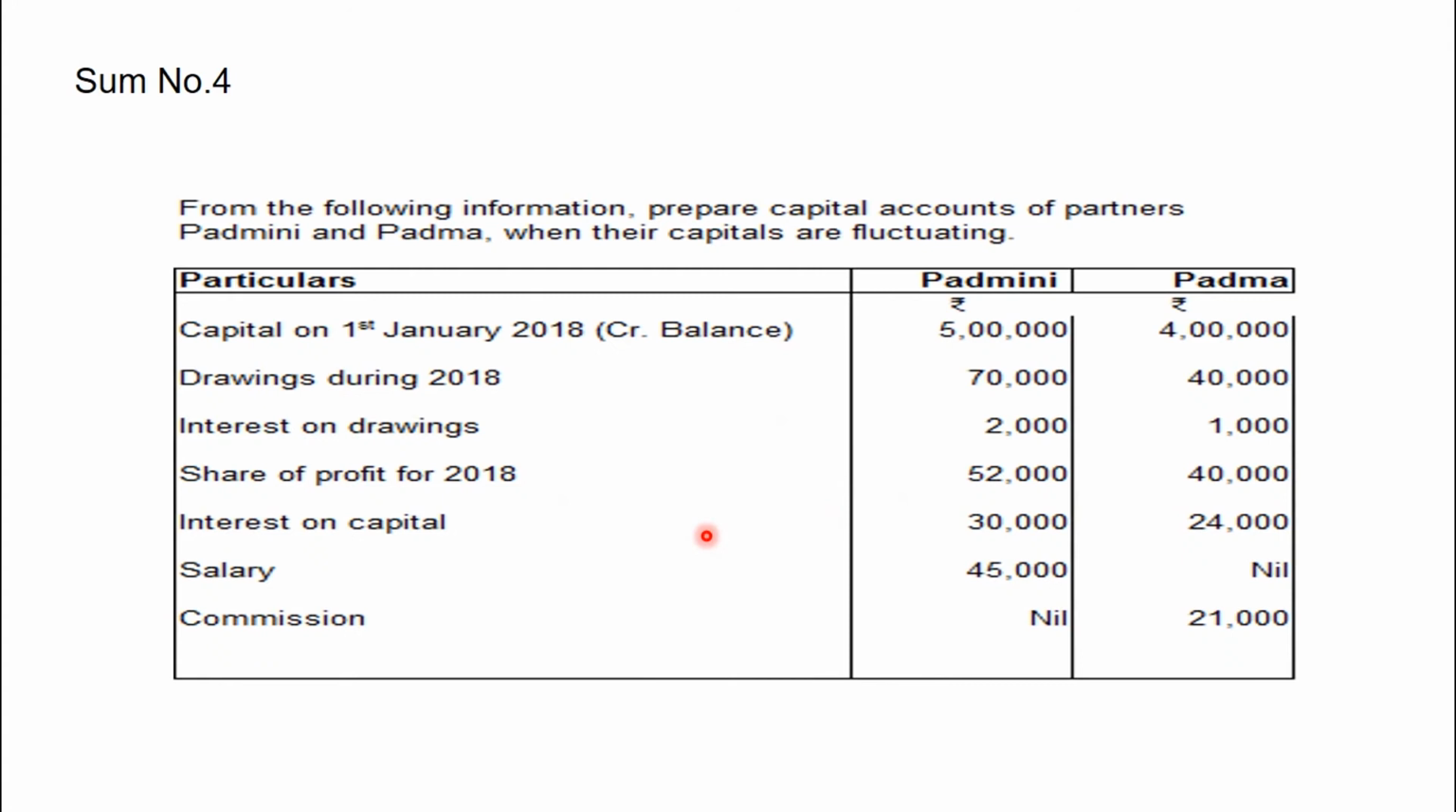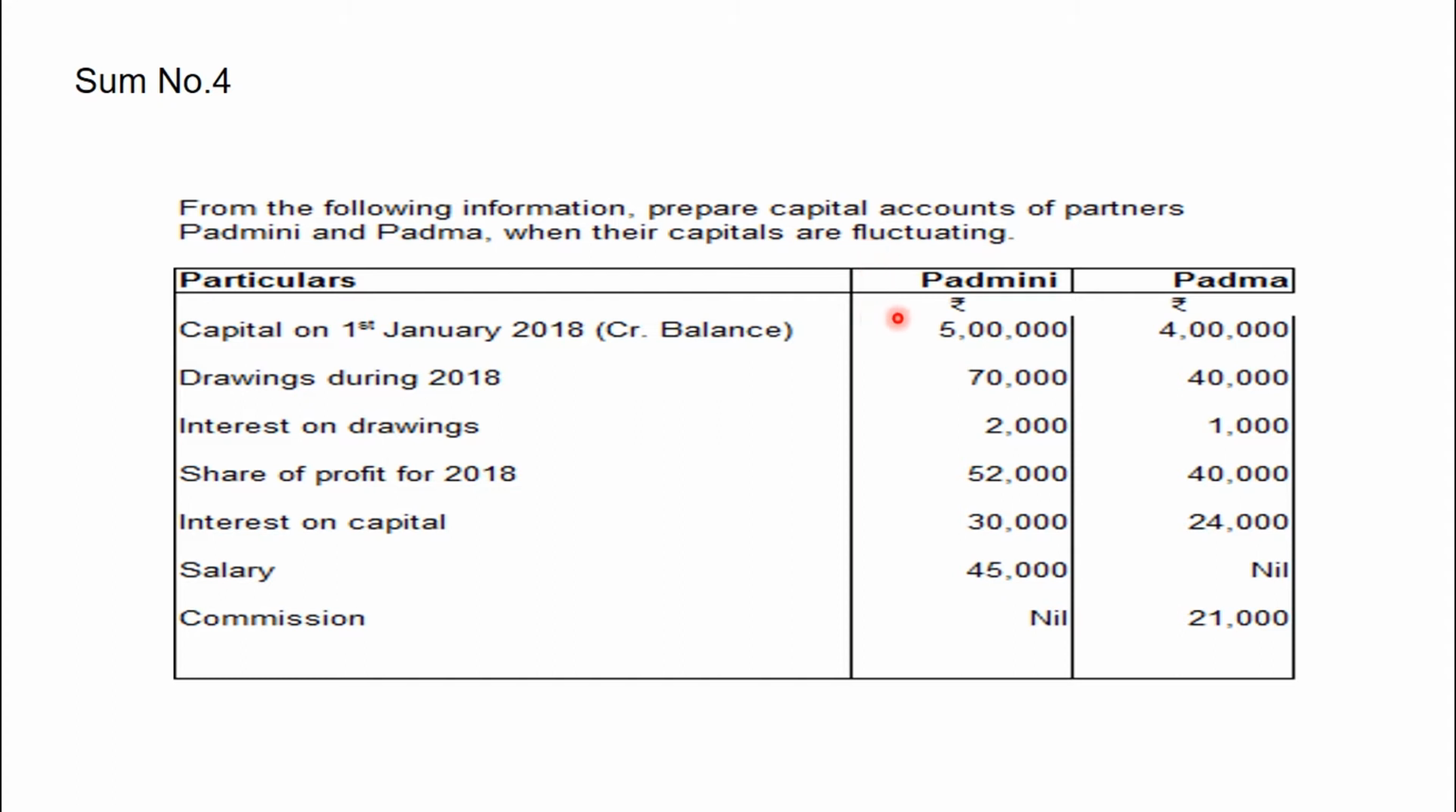Now let us see sum number 4. Here they have given particulars of Padmini and Padma, and they have asked us to prepare capital account. This capital account method is fluctuating, so you should be very careful. Two sums we saw under fixed method. Here it is fluctuating method. So for fluctuating we have to open only one account, so you should be very clear.